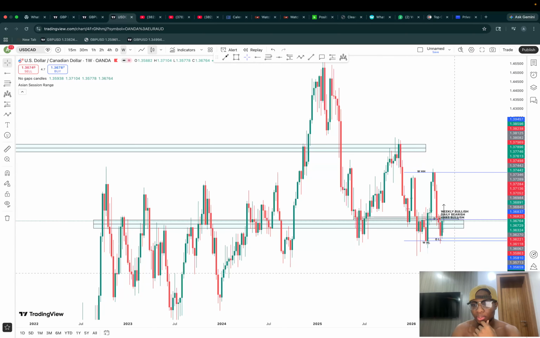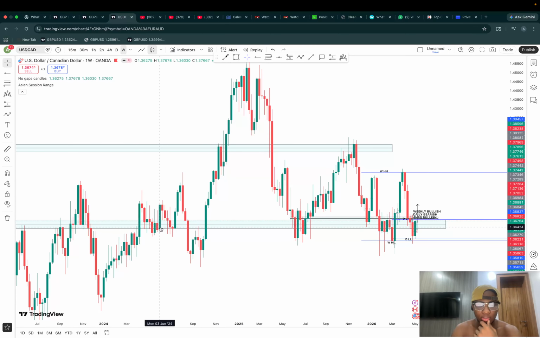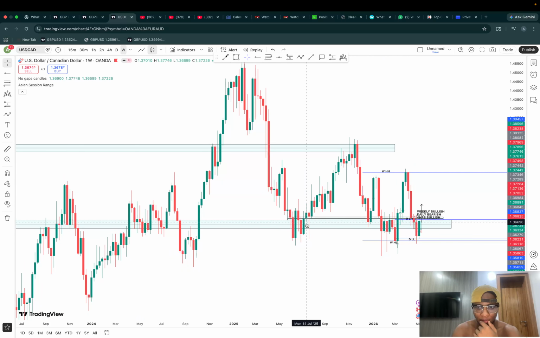The USD CAD weekly, we are bullish on the weekly. This has been our higher high, this has been our higher low, and we are at a very clean support and resistance zone. This market has a high tendency of buying from the zone. Look at the last time we got to this zone, bullish engulf, and then retest. We had this bullish engulf, and this market pushed to the upside. Now we are having a bullish engulf at this same zone again. We have a high tendency of this market having that push to the upside.